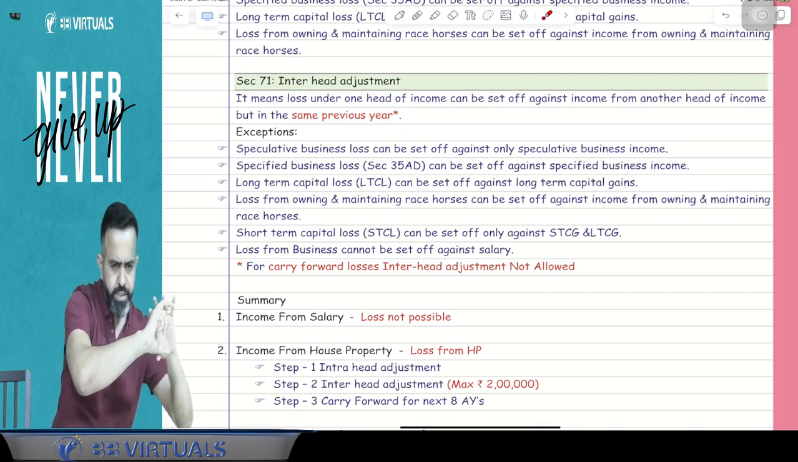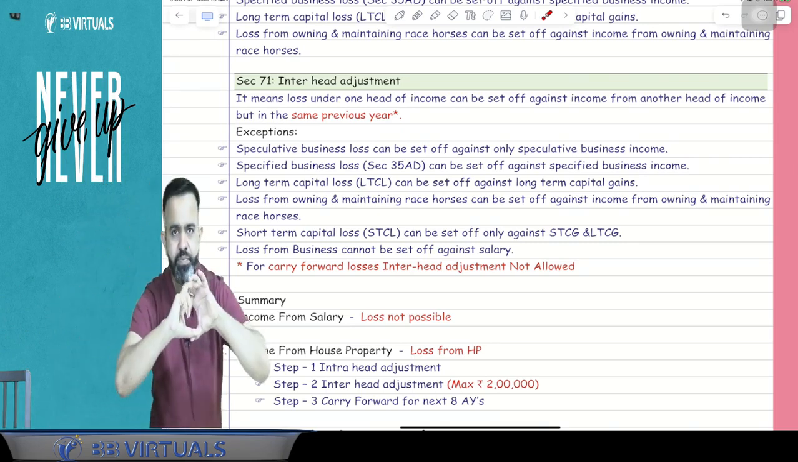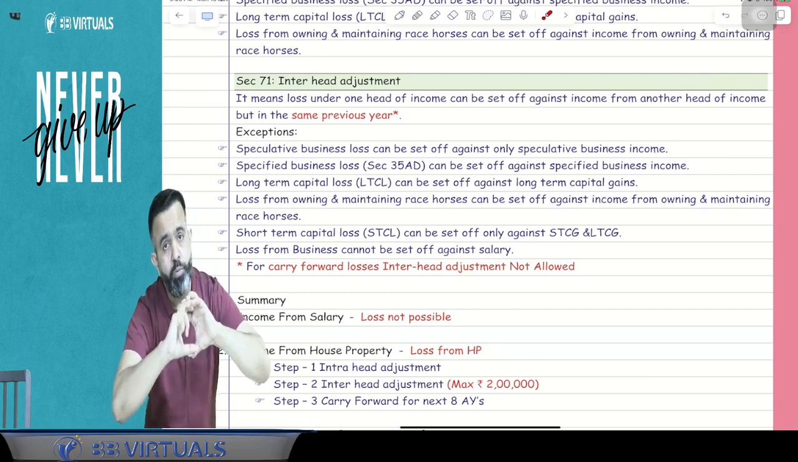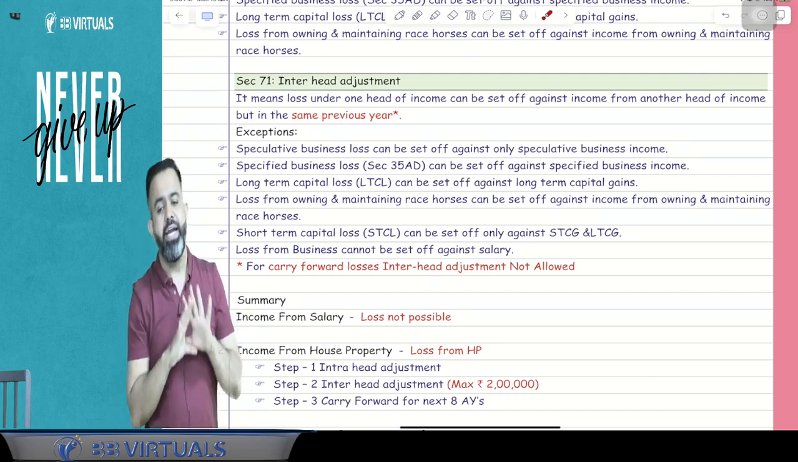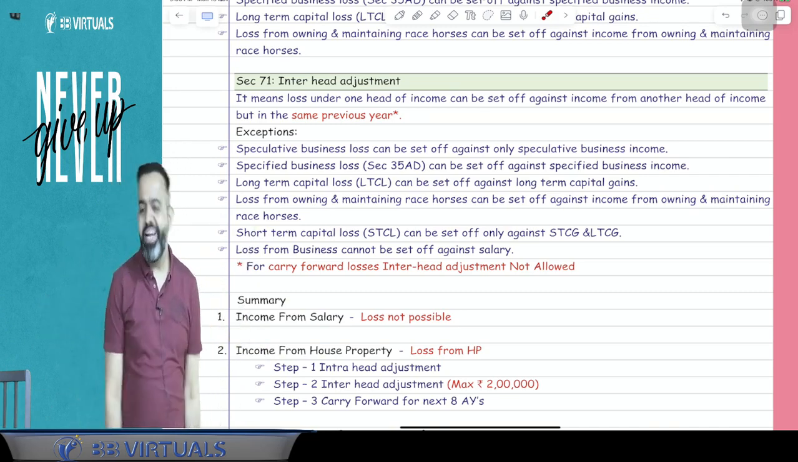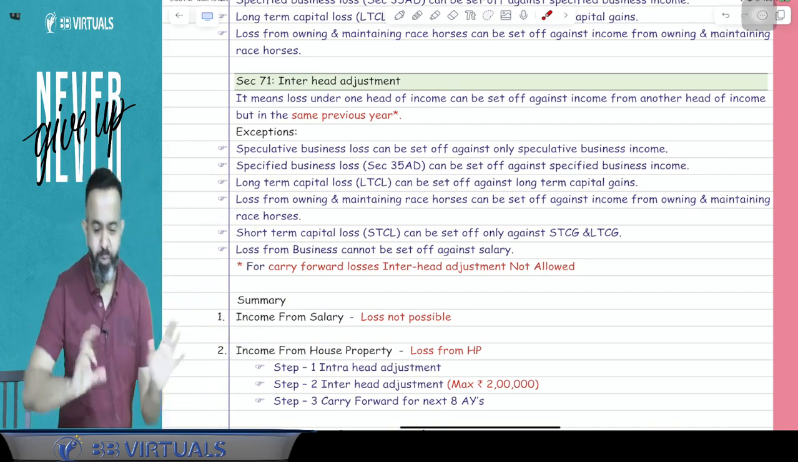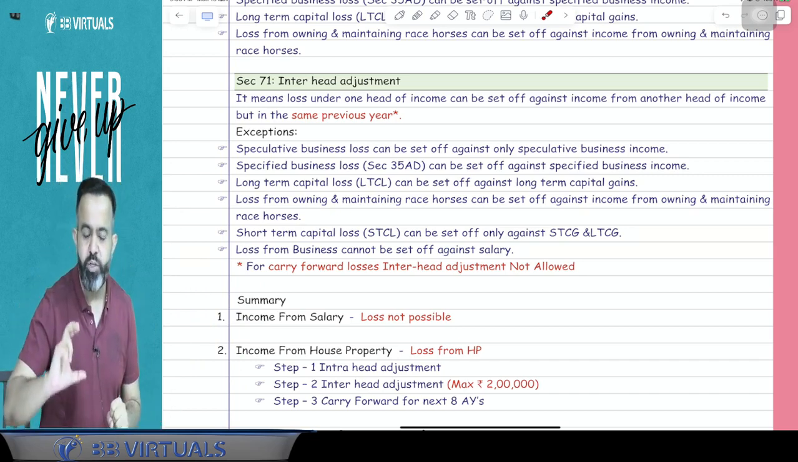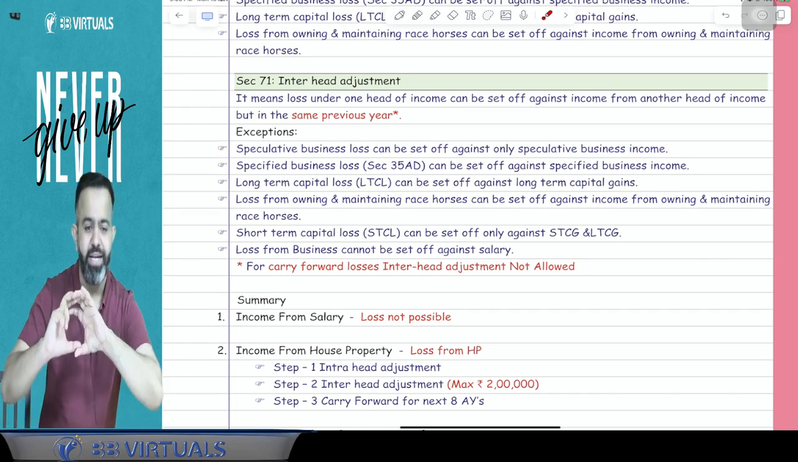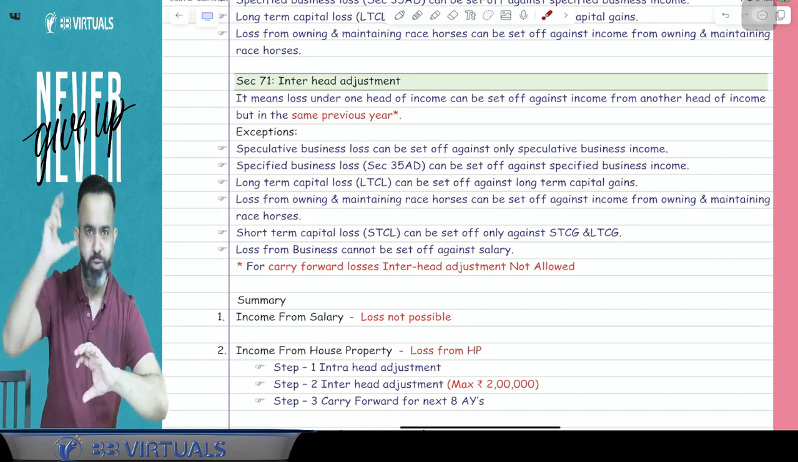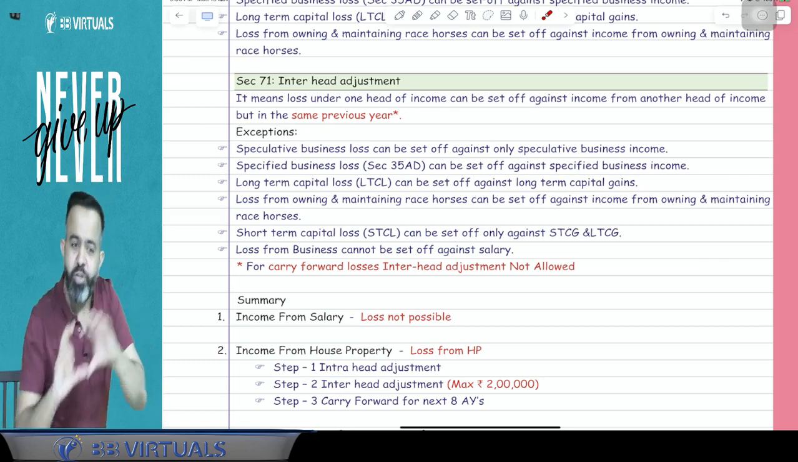Guys, if this loss is carried forward to the next year, then it is allowed to be set off only against that head. It means inter-head adjustment is not possible. So what I am saying is that if there is a loss, first you will do the intra-head adjustment, meaning within the head. After that you will do the inter-head adjustment. After that you will carry forward.